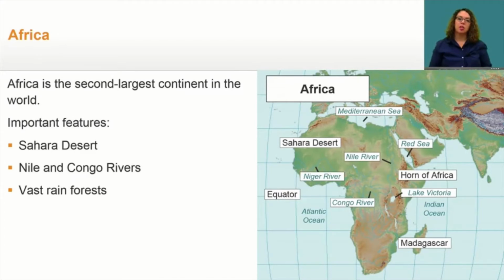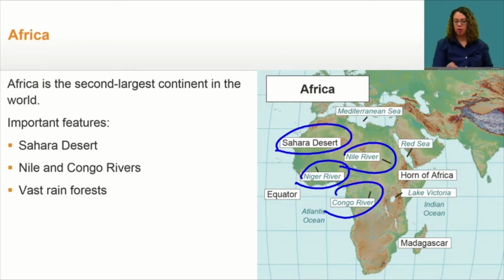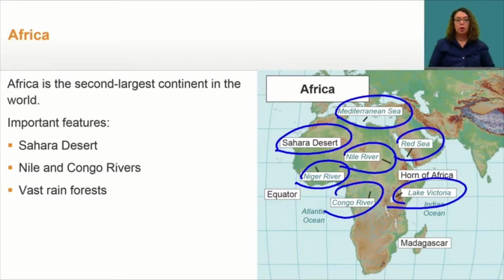Africa is the second largest continent in the world. Some important features are the Sahara Desert. We also have the Nile River, Congo River, and Niger River. We also have very important seas. We have the Mediterranean Sea, the Red Sea, and then we have Lake Victoria. And there are many vast rainforests throughout Africa.